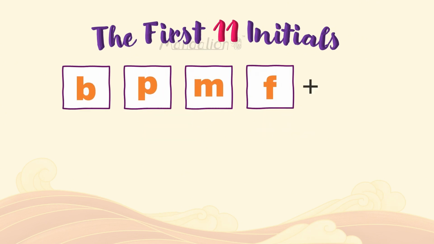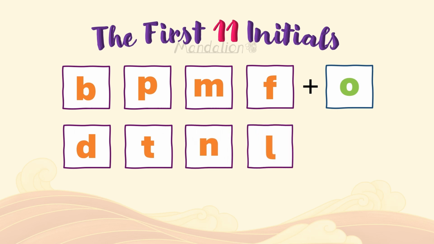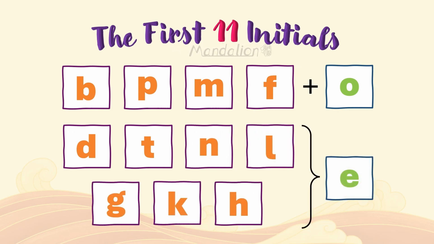To hear the initials more clearly, we will add the simple final O to the first 4 initials and the simple final E to the next 7. So the first 11 initials are as follows: bo, po, mo, fo, de, te, ne, le, ge, ke, he.